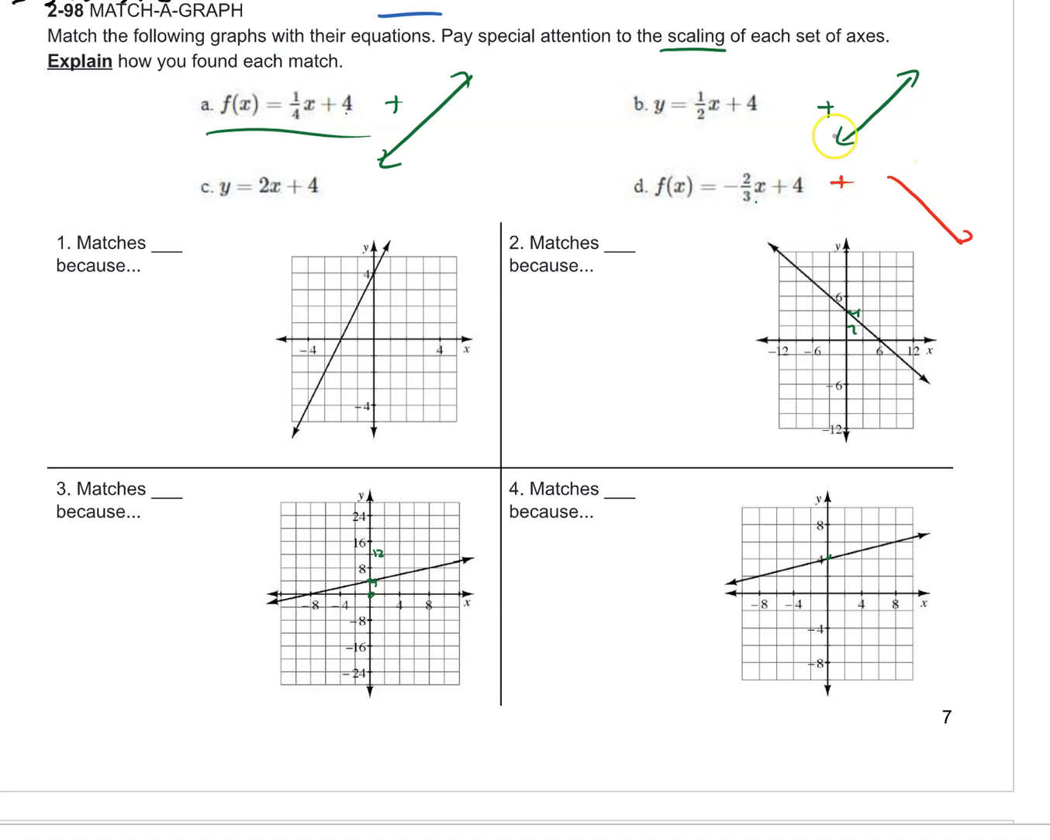And then this one over here has a positive slope. I was kind of sloppy with this. Which slope is the biggest? This one has the biggest slope, so it's going to be the steepest. Which one's the steepest line? Well, that's going downhill. That's the only negative one. So that's definitely D, because it is the only line with a negative slope.